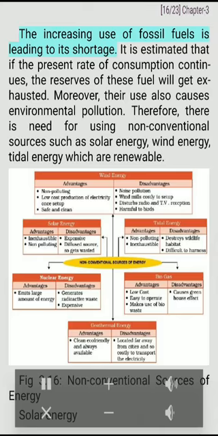Non-conventional sources of energy. The increasing use of fossil fuels is leading to its shortage. It is estimated that if the present rate of consumption continues, the reserves of these fuels will get exhausted. Moreover, their use also causes environmental pollution. Therefore, there is need for using non-conventional sources such as solar energy, wind energy, tidal energy which are renewable. Fig. 3.16. Non-conventional sources of energy.